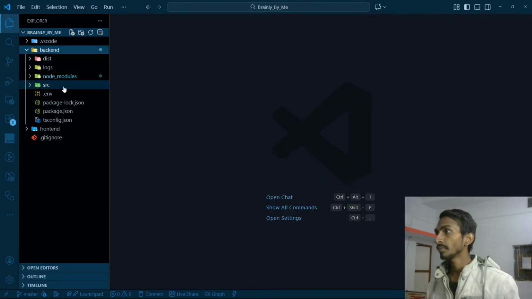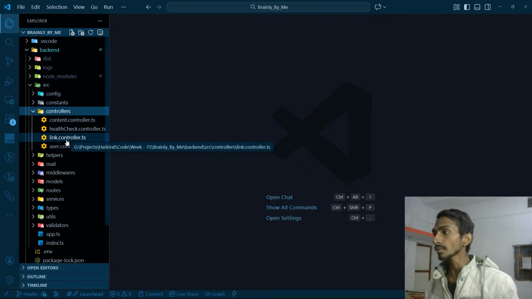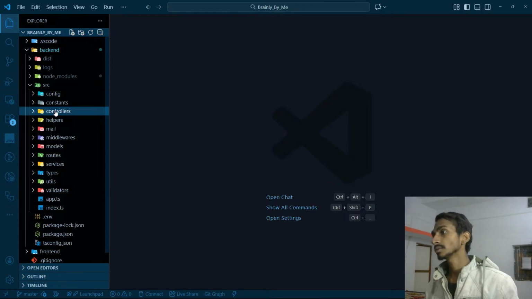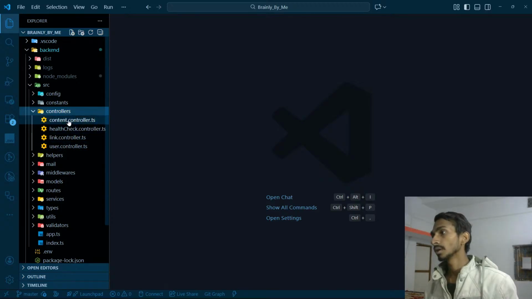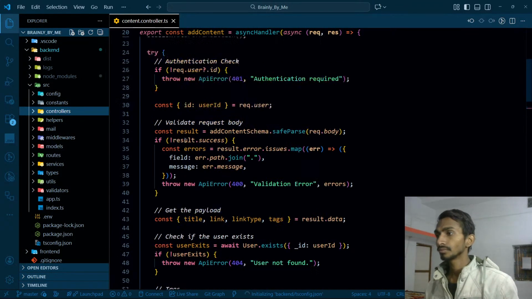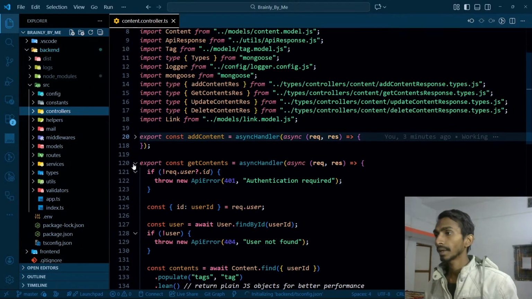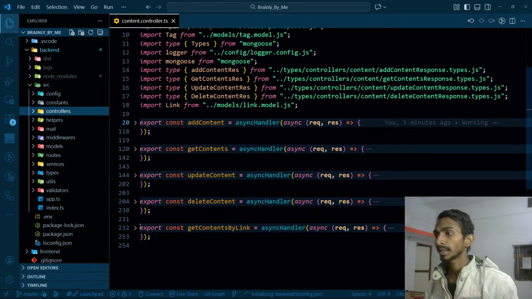Let's go to backend, and let's go to source, controllers. The contents that I'm sending, ultimately the content controller, and over here add content, get contents by link.